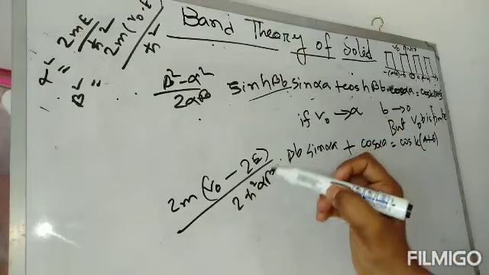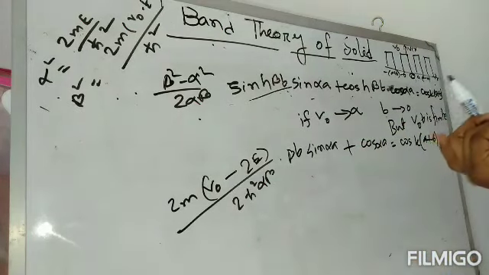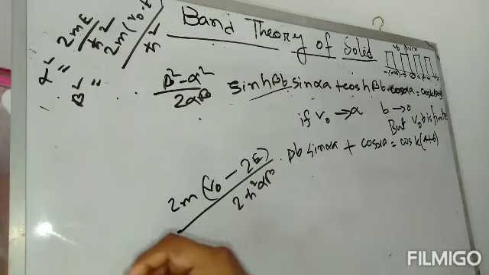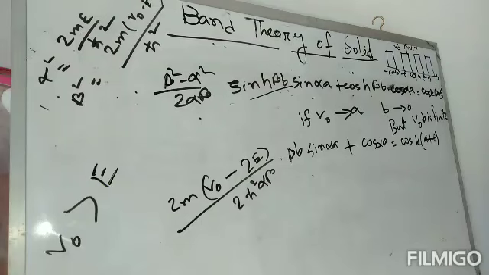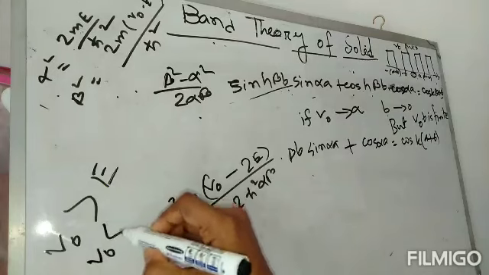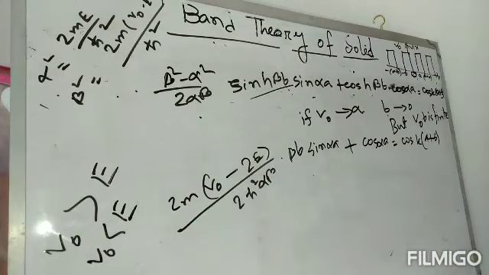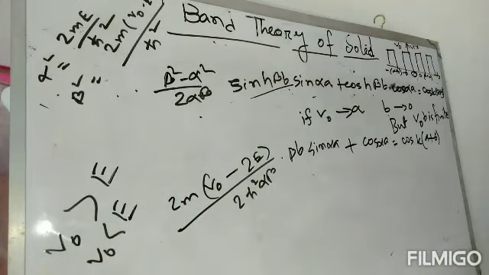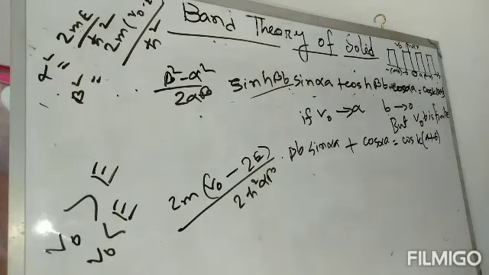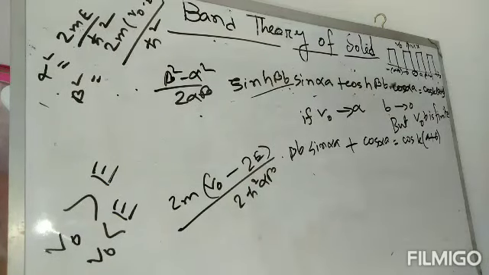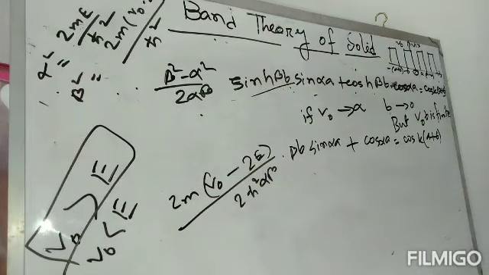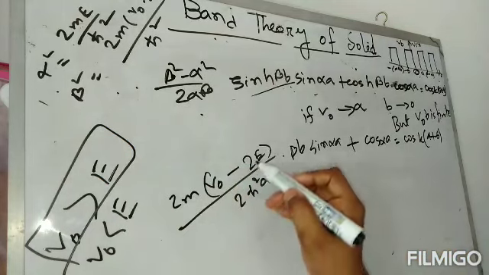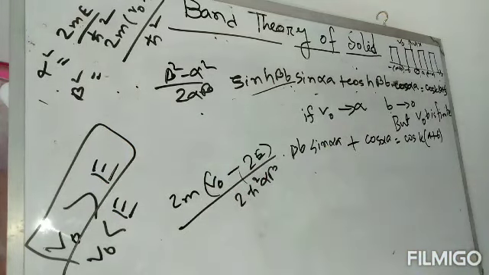Now we have already told in the previous lesson that the potential V naught is greater than E. We consider this condition. If V naught is less than E, then the electron can overcome the barrier easily, so it will be equivalent to the free electron gas model. That's why we consider the condition V naught is greater than E, and then E will be neglected.